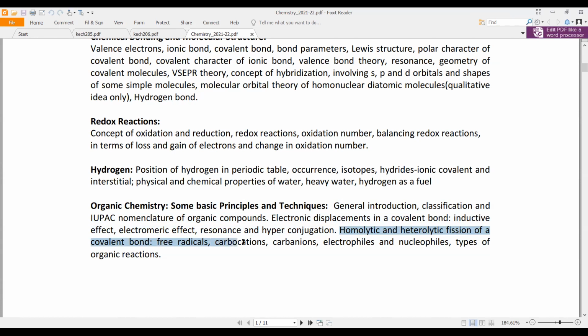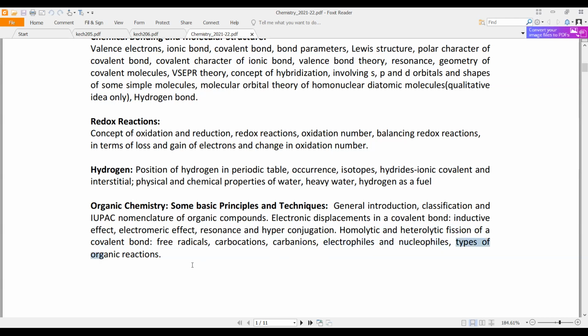Carbanion is left, okay, because we have not done carbanion stability. We have seen carbanion when we were doing homolytic and heterolytic fission, but we have not done the stability of carbanion. Then electrophiles and nucleophiles are done.